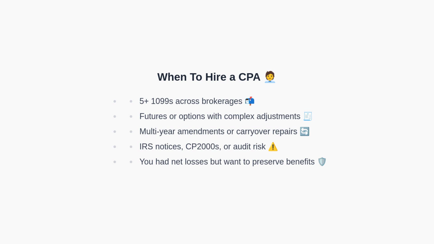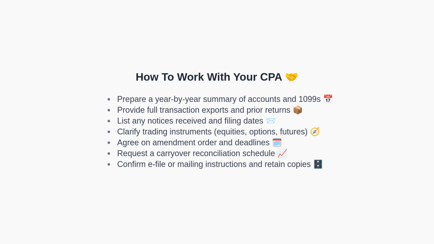Now let us discuss how to work effectively with a CPA. First, create a year-by-year inventory of accounts and 1099 forms to provide a clear scope. Next, give the CPA full transaction exports and prior year returns to support reconciliation. Then, disclose any IRS notices and the filing dates of the original returns. Moreover, clarify which instruments you trade so the CPA can apply the correct rules, including Section 1256 where applicable. Afterward, agree on the order of amendments and target deadlines. Finally, request a documented carryover reconciliation and retain copies of all filings.